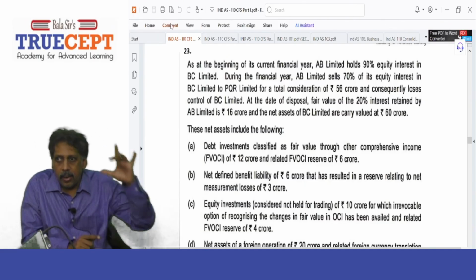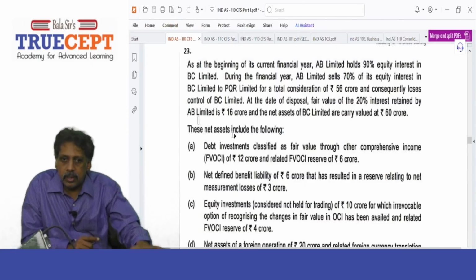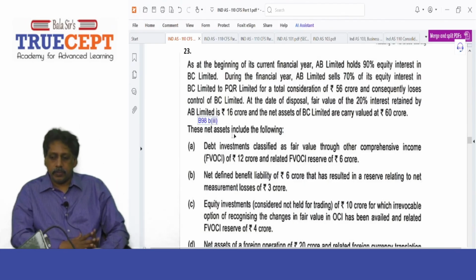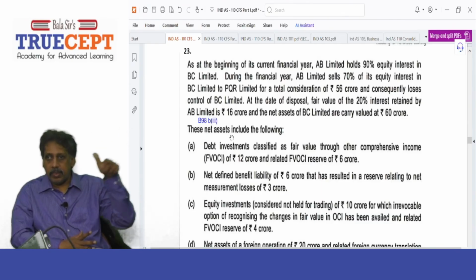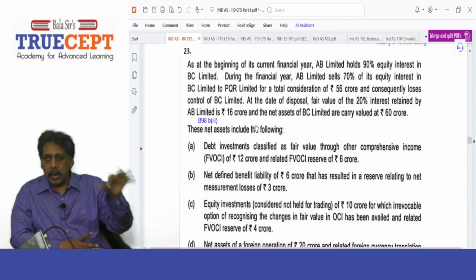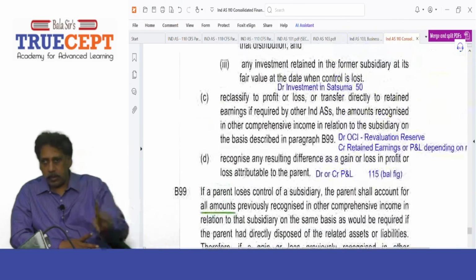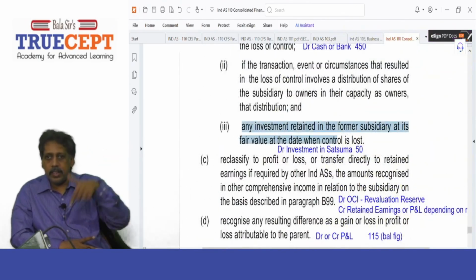The fair value of my investment in the former subsidiary. Got it? You remember that? We did B98 in that A, B, C, D. A had 2 points. B had 3 points. We did only 2, right? 1 and 3. And then C and then D.